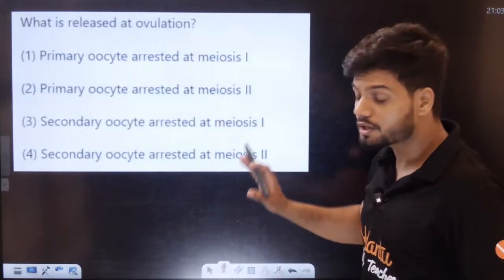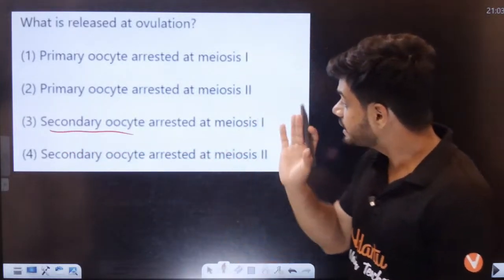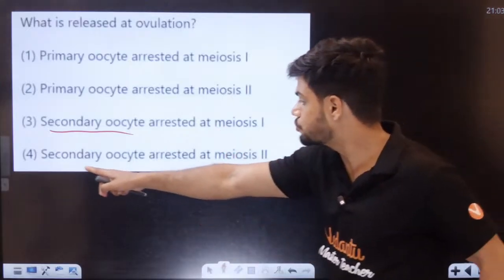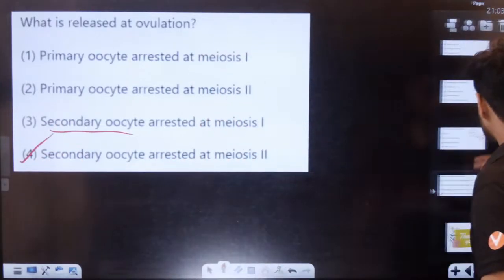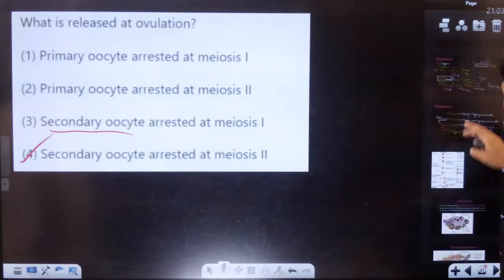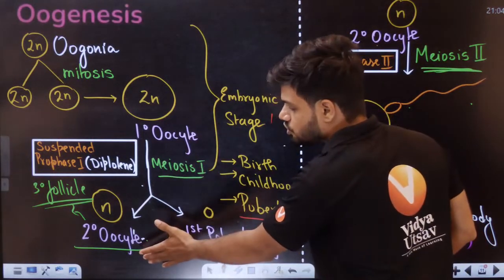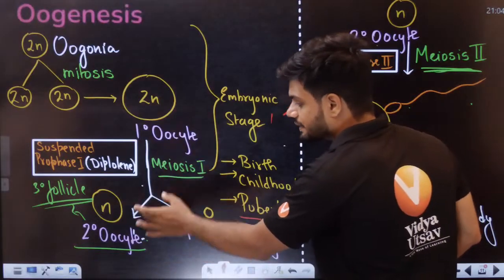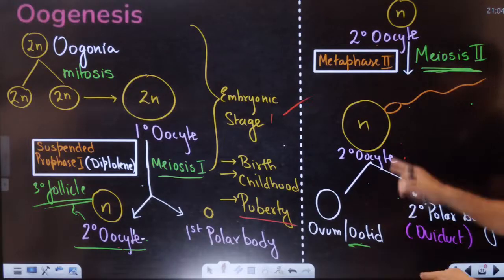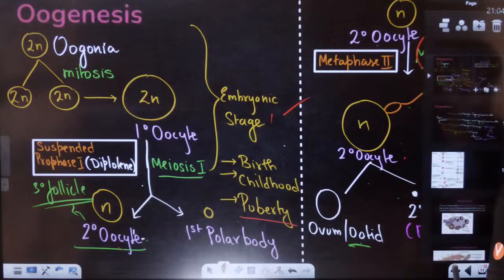During ovulation, students, we always get secondary oocyte. Yes or no? Secondary oocyte arrested at meiosis 1 or meiosis 2? Meiosis 2. Arrested at meiosis 2, students. Meiosis 1 is over. After meiosis 1, we get meiosis 2. That's how we get secondary oocyte. This secondary oocyte is released during ovulation, which is arrested at meiosis 2.